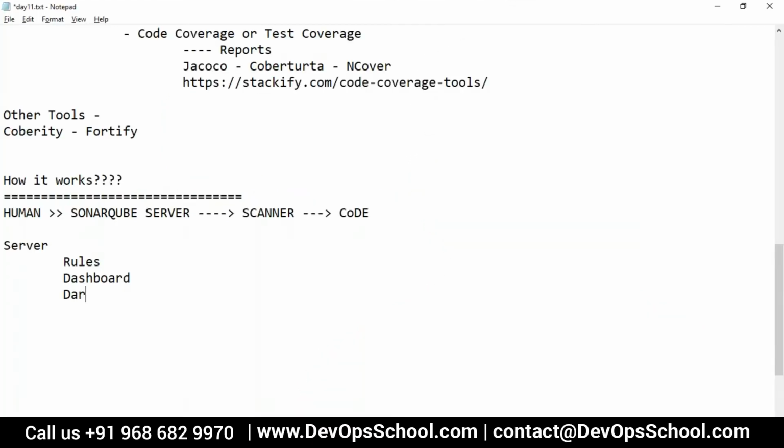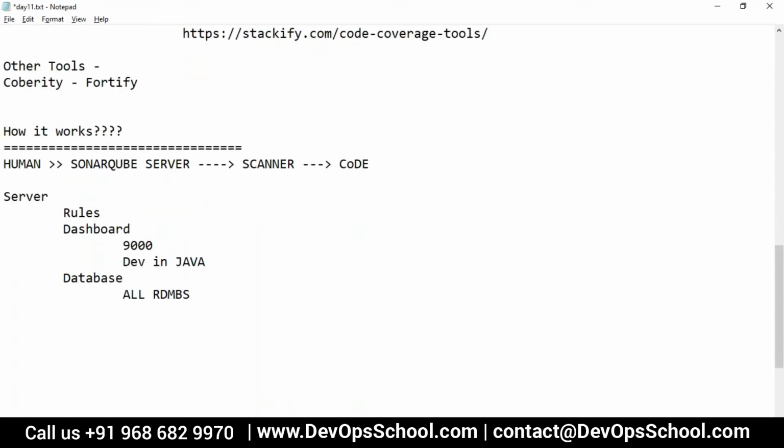Okay, the database we have. Now you'll ask me which database. I have stated all the RDBMS databases. Simply, don't complicate it. All RDBMS. The dashboard can be accessed on which port number? Port 9000. Developed in Java. Okay, all these databases we discuss.